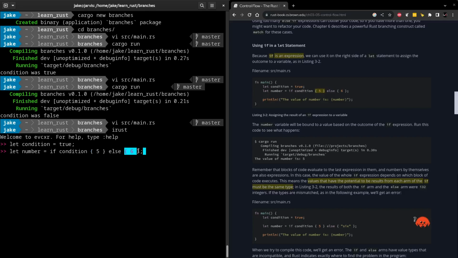Notice that these two are code blocks right here, and they do end in an expression, not a statement. So for the happy path example we have numbers equal to 5.